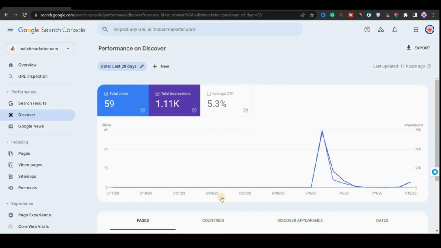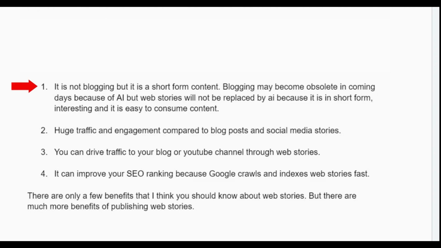Now, why should you start creating web stories? It is not blogging, but it is short form content. The first benefit is that in blogging you need a lot of time to create a blog post. You have to write a lot, and sometimes people use an AI article generator or some other tools. But blogging may become obsolete in the coming days, the way AI has been taking over. But web stories will not be replaced by AI because it's short form content, interesting, and easy to consume, and the most important thing is it is interest based.